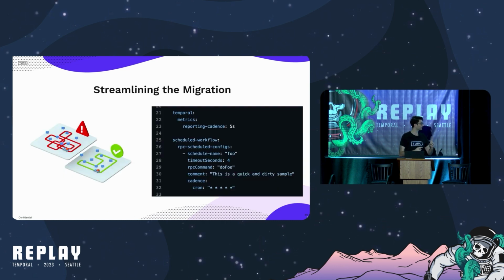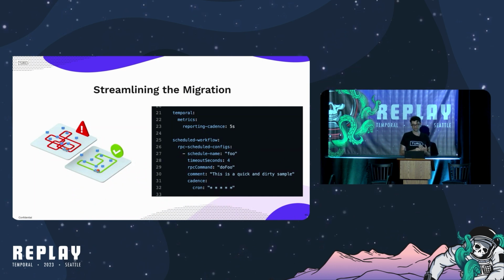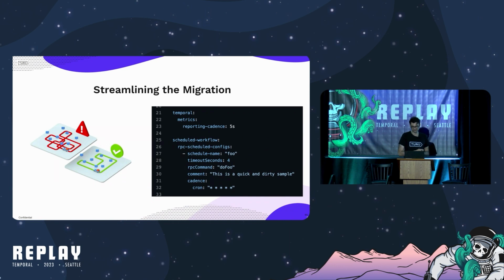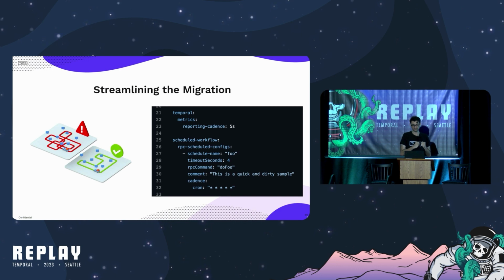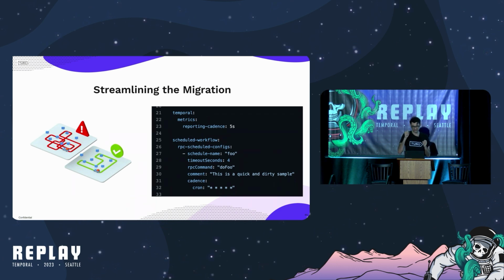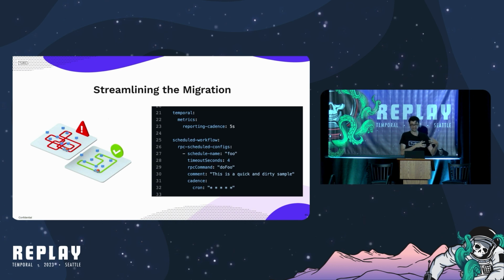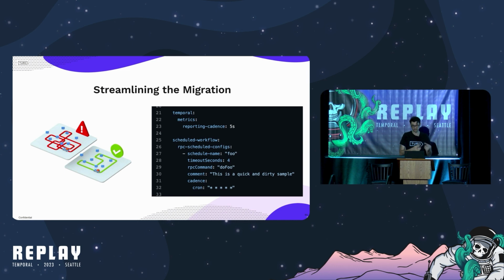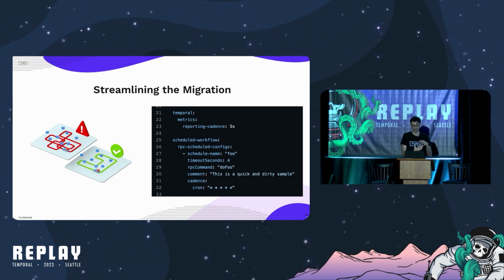In comes the decision to create a config-based migration approach. One advantage of facing a horribly monotonous task is that it forces you to be creative. We realized that for each job we chose to migrate, the only difference amongst them would be the RPC action names, the cadence, and the timeout. Everything else could be exactly the same. For each job, we can create a new Temporal schedule, which would spawn the same workflow under the hood, depending on the cadence.